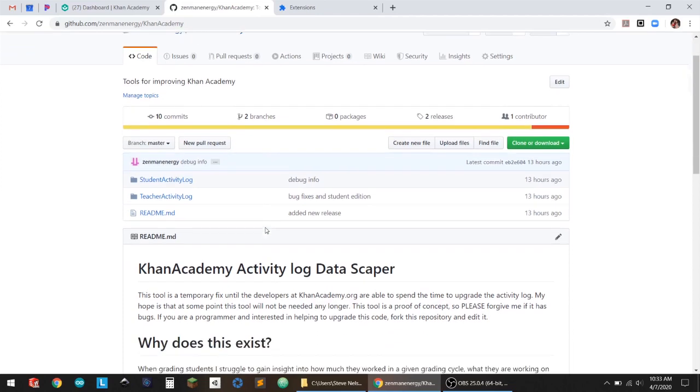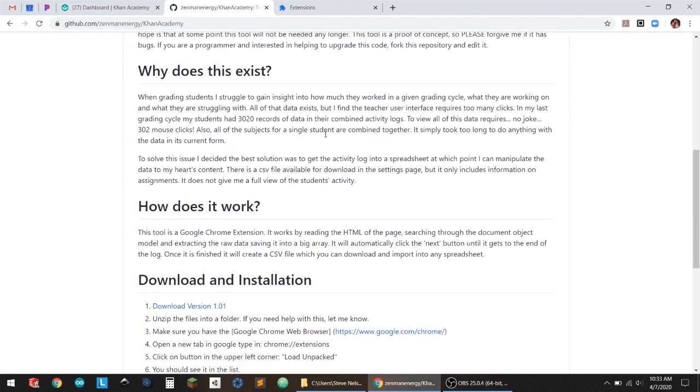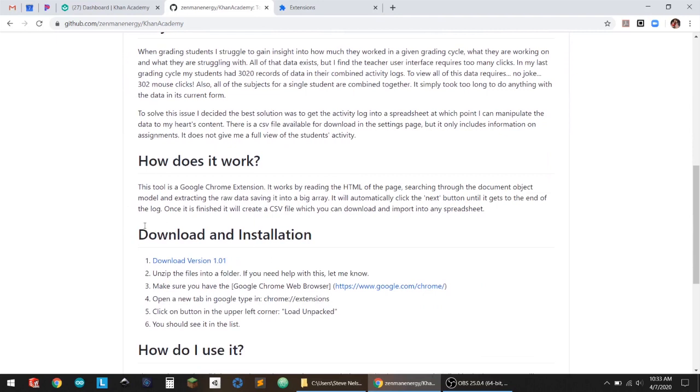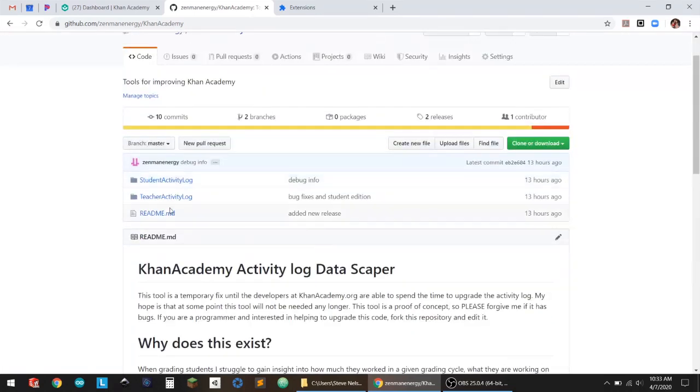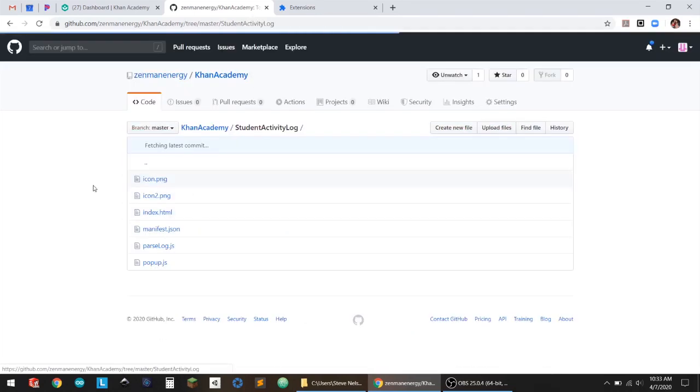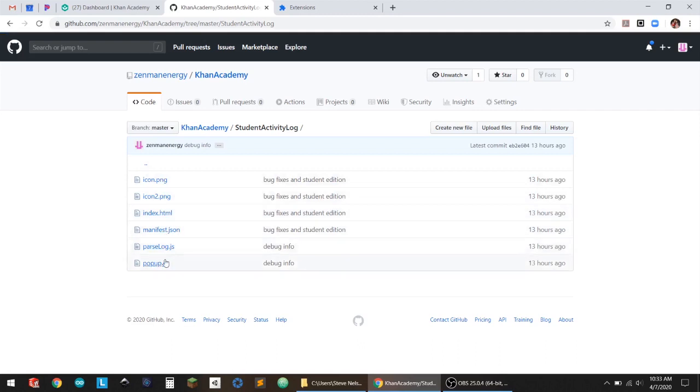But on this page, it gives you some explanation as to why I created this, and then it gives some minor instructions, which I'm going to go through right now on how to install it. But again, if you want to look at this code, it's all right here. So there's all this code that makes this work right here.